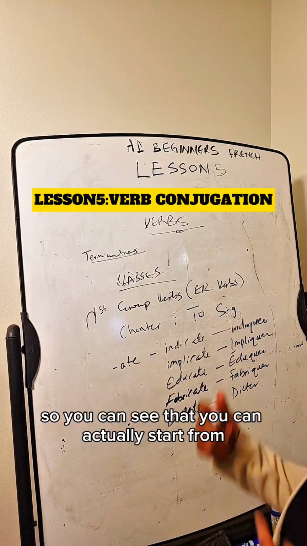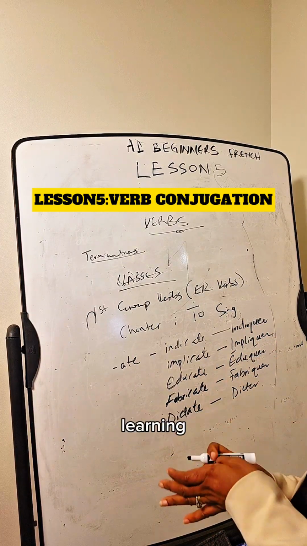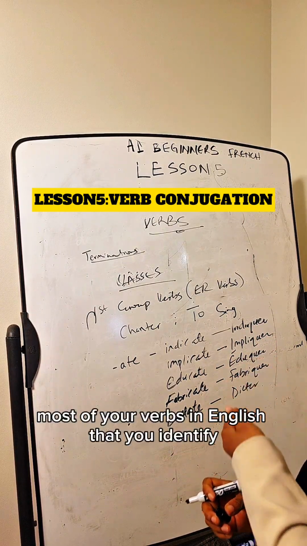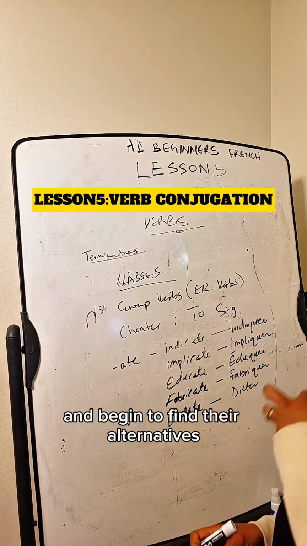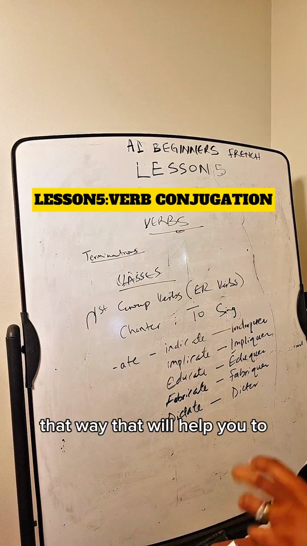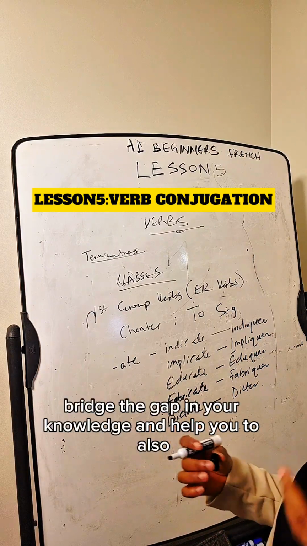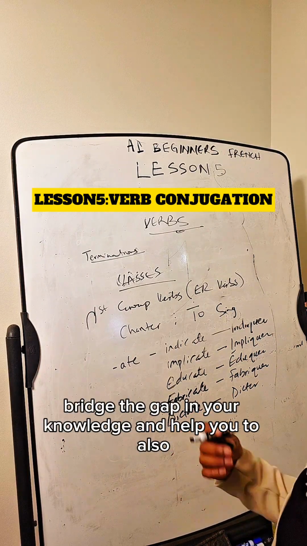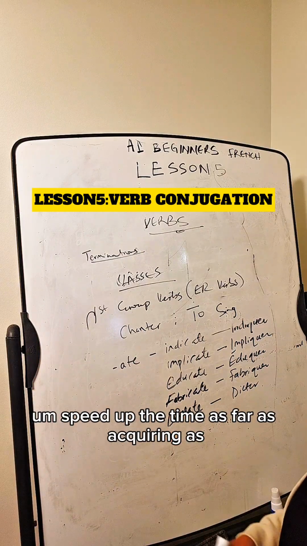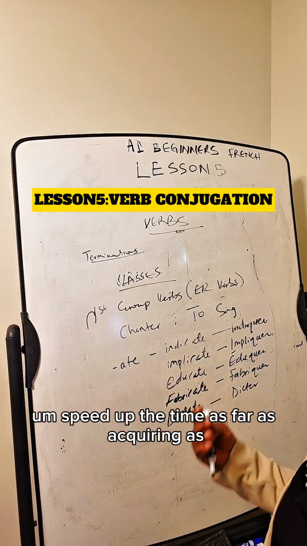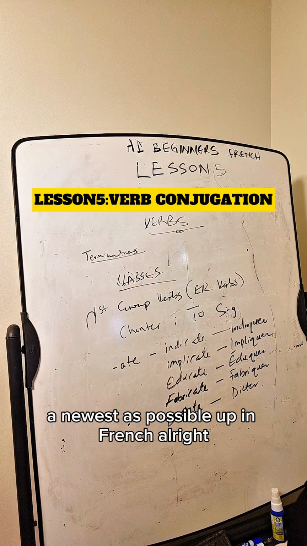So you can see that you can actually start from learning most of your verbs in English that you identify that have their ending as ate and begin to find their alternatives. That way, that will help you to bridge the gap in your knowledge and help you to also speed up the time as far as acquiring as many new words as possible in French.